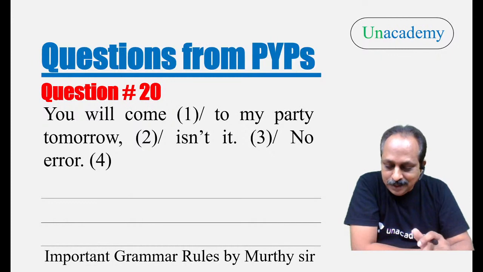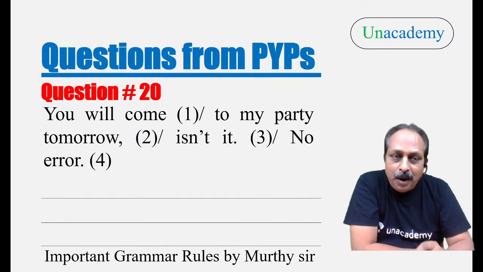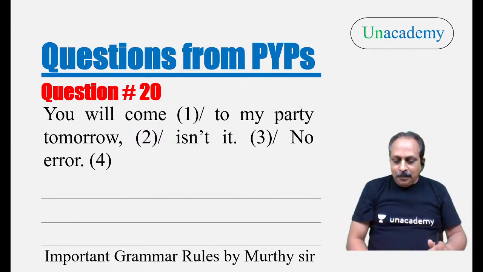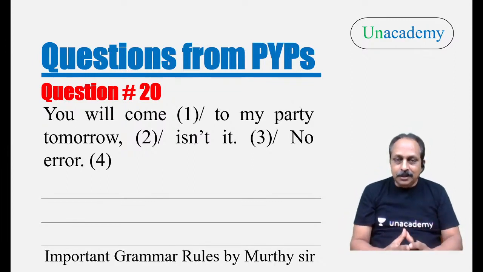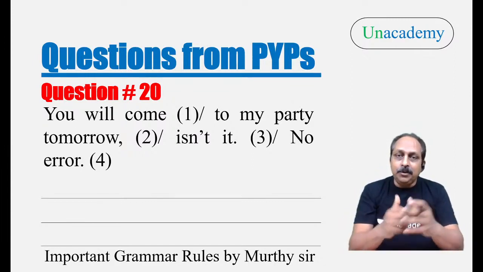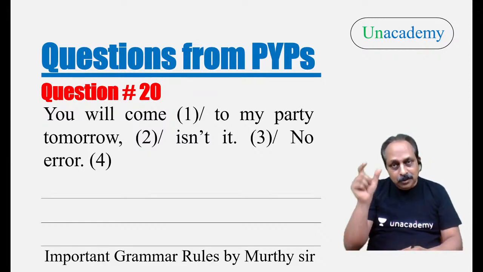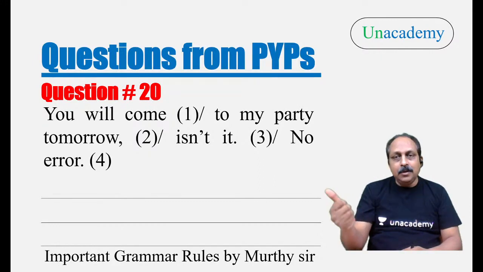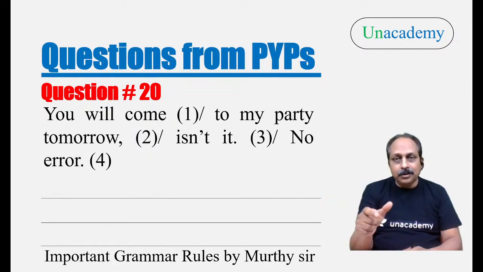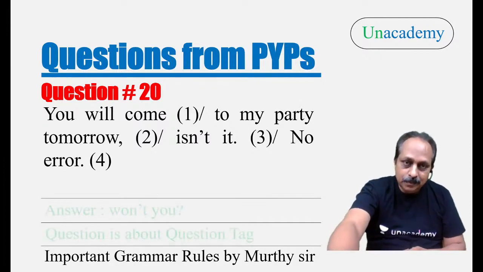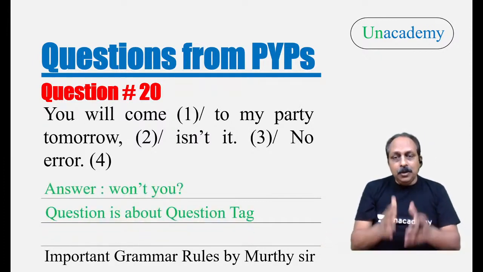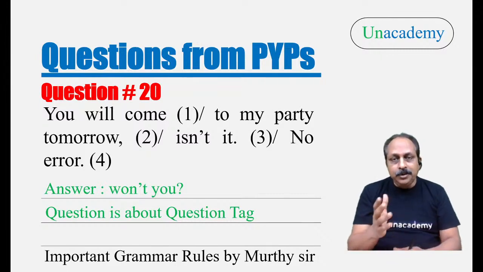That is right. You will come to my party tomorrow, isn't it? And Aman has responded, right answer. Here, this sentence is in future tense. What is a helping verb? Will. Then you have to use the same helping verb in the question tag. Will plus not. What is it? Won't. So, what is the right question tag? Won't you? Answer, you will come to my party tomorrow, won't you?